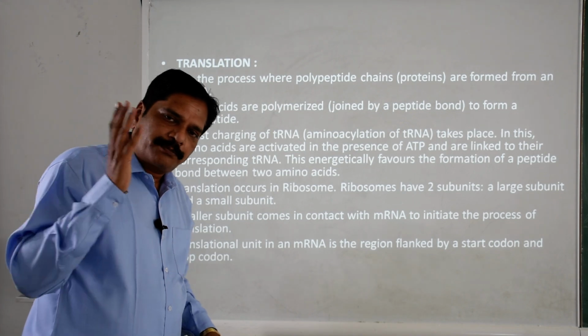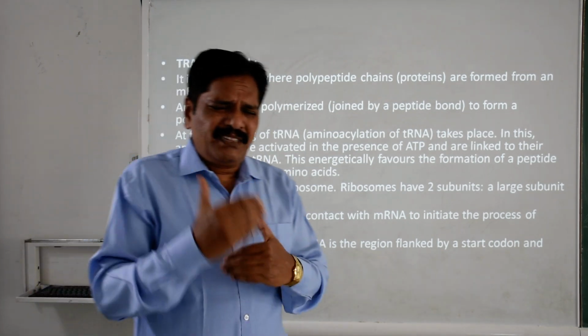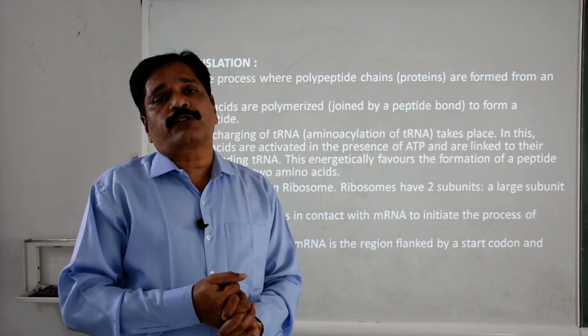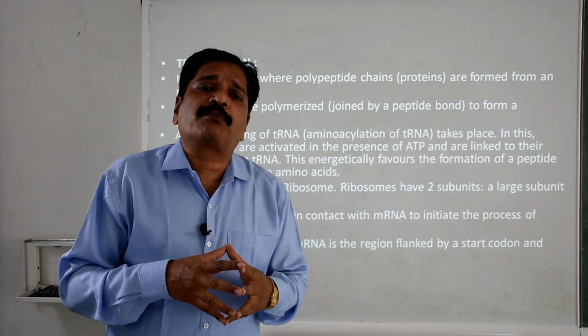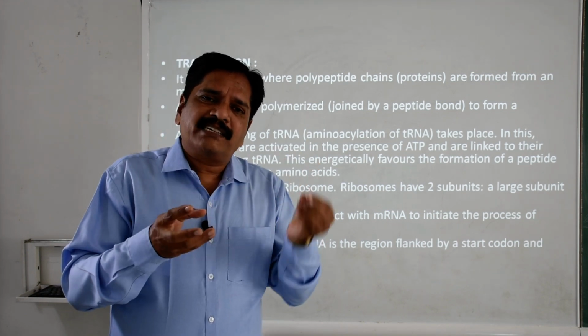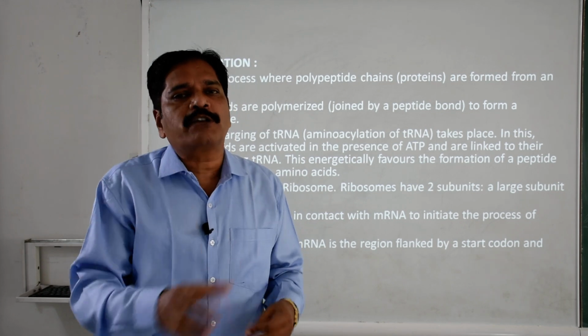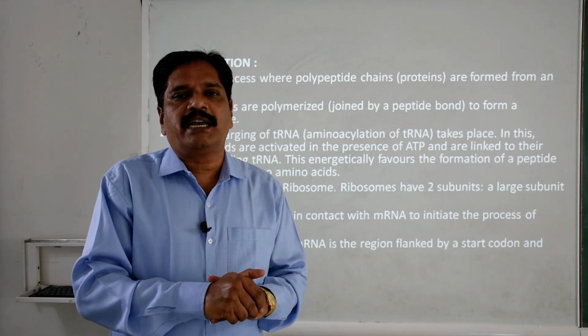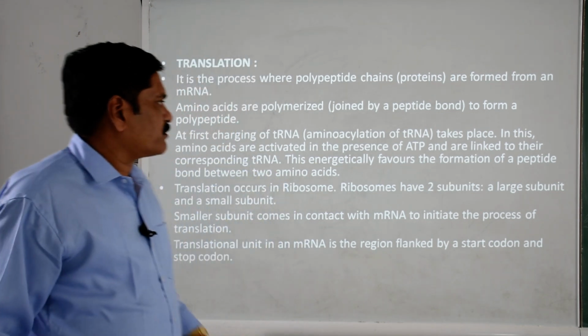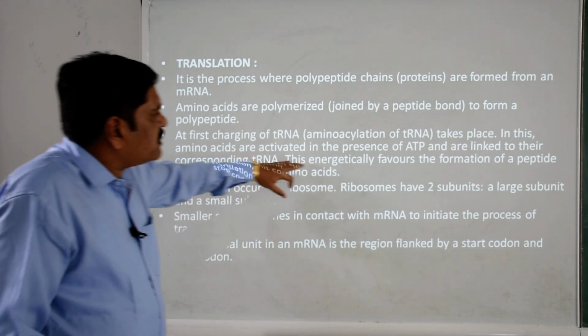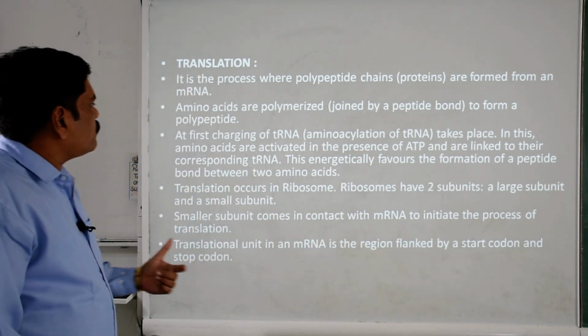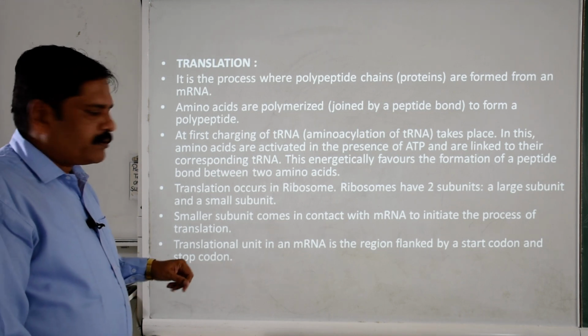This tRNA is specific in nature, and this transferase enzyme is also specific, which binds that particular amino acid with the particular tRNA by using the ATP phosphate bond, clear. And this energetically favors the formation of the peptide bond between the two amino acids, right.